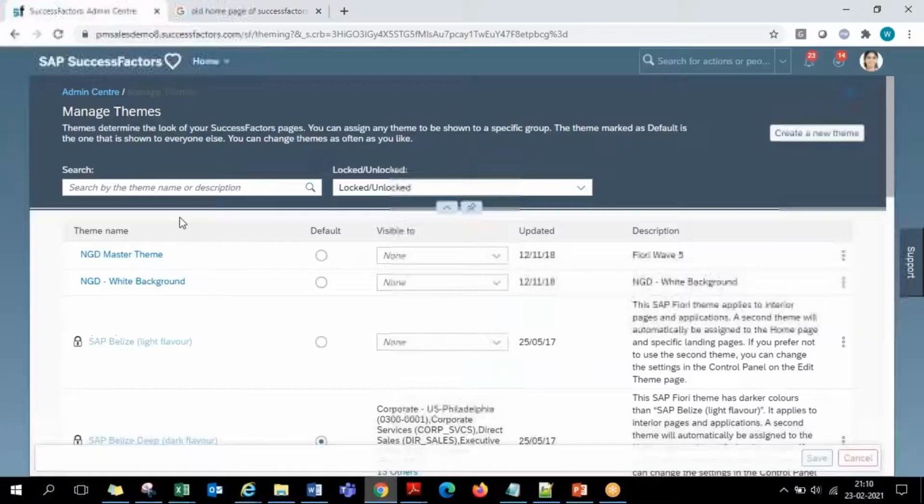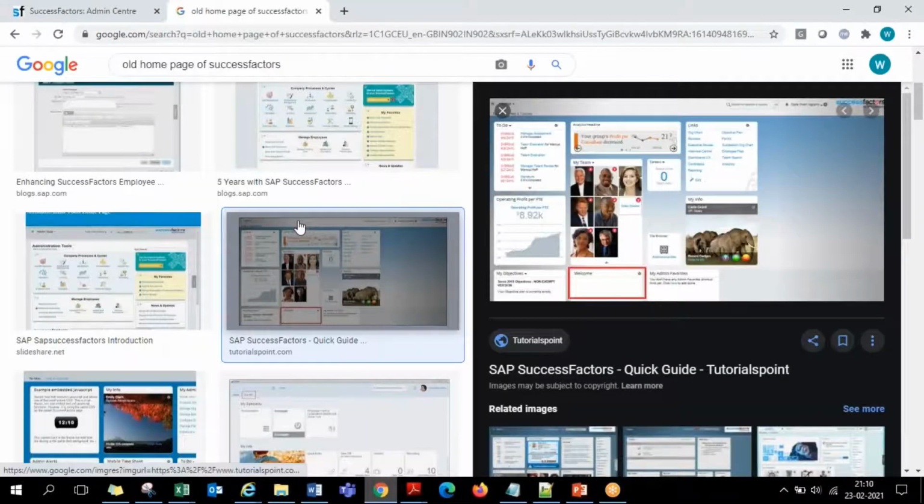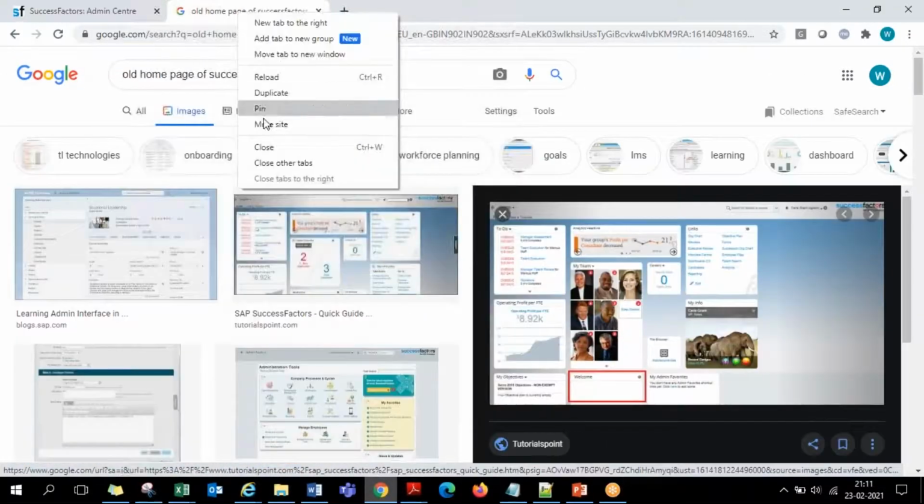This is the only UI that you see in our latest system, and even for customers, this is the only UI that comes up. Initially, in 2017 or so, when this new homepage came, for around 6 to 8 months customers had a choice between the old and the new, but now it's by default only the new one. Okay, fine. Thank you.